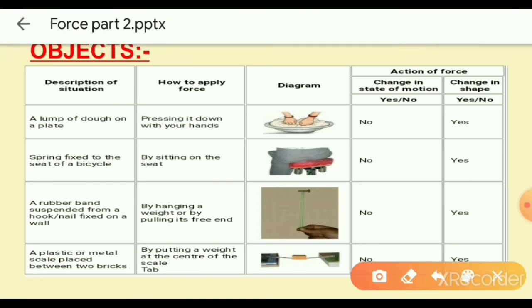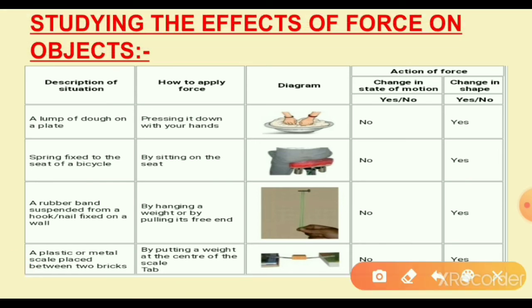Now do this activity, do this assignment in your homework notes: studying the effects of force on objects. So what are the effects of force? Change in the state of motion and change in the shape of an object. So here we have to answer yes or no. What is the situation here?